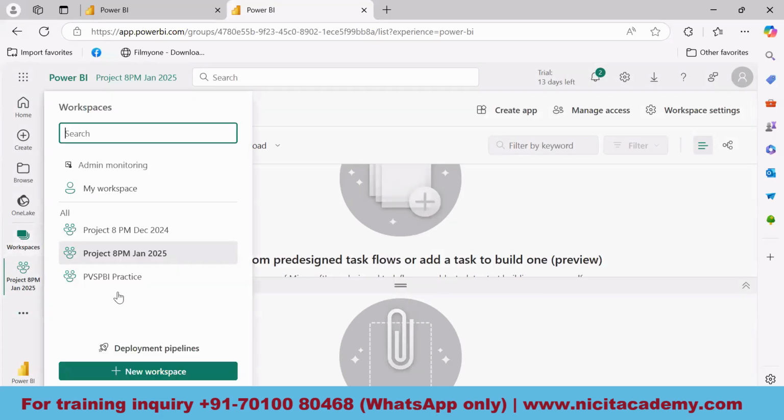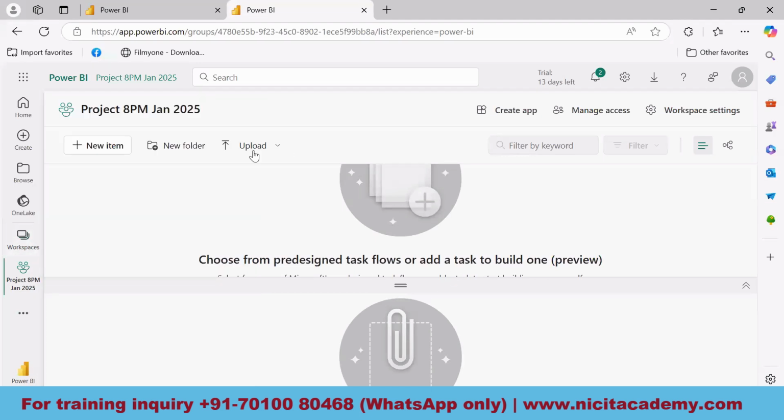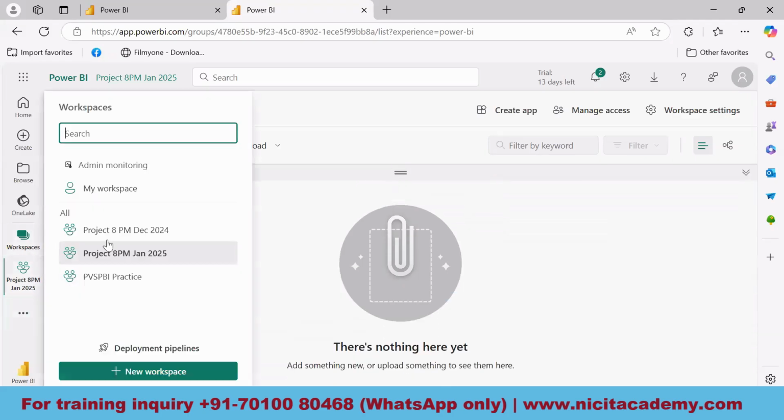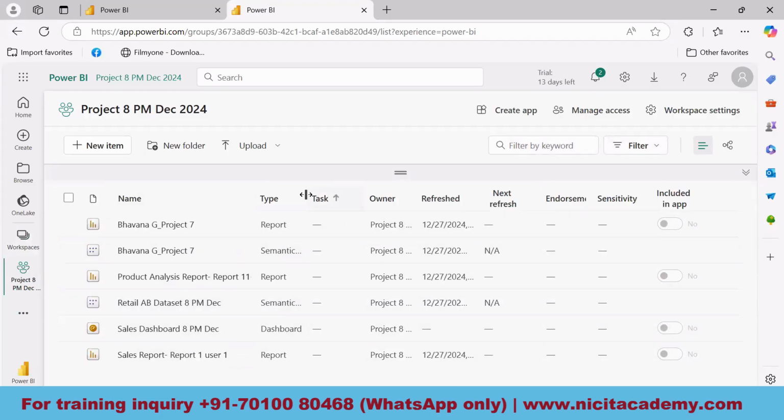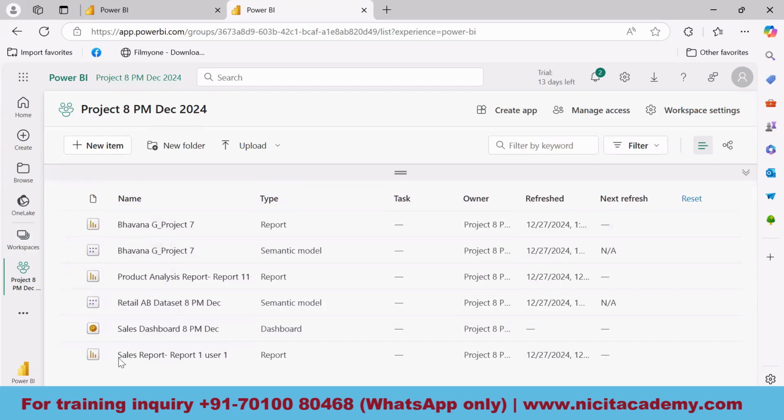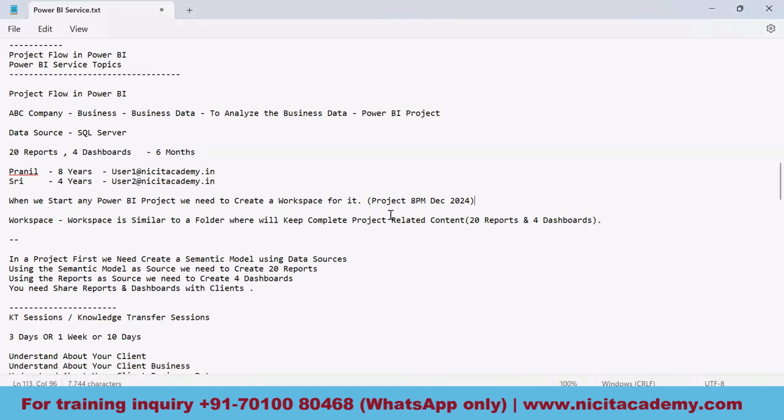Whenever I go to Workspaces, I'll see this kind of list, and a new workspace is added. Currently nothing is there in it. But if we check other workspaces, there are many things: projects, semantic models. It looks like this. So what I mean is, whenever we start a project, we'll create this workspace, initiate the work, and use it as a folder in the Power BI service.